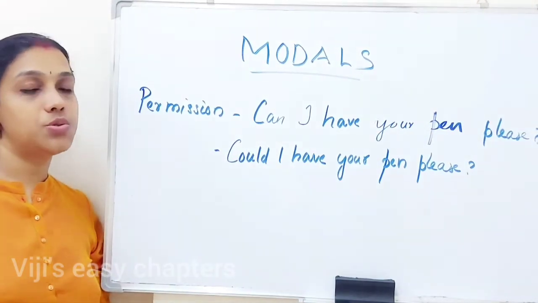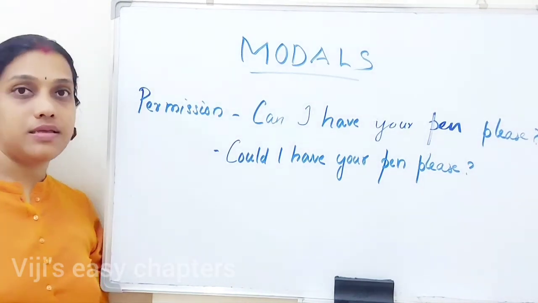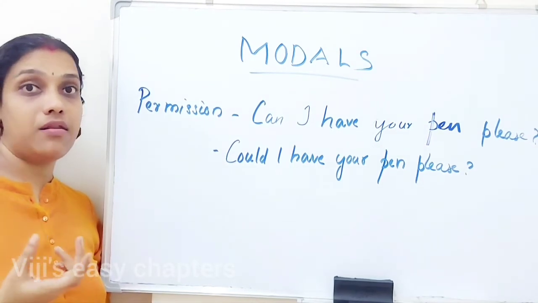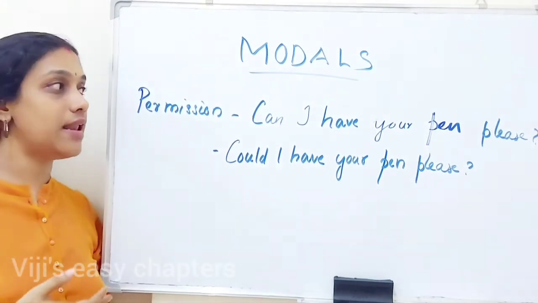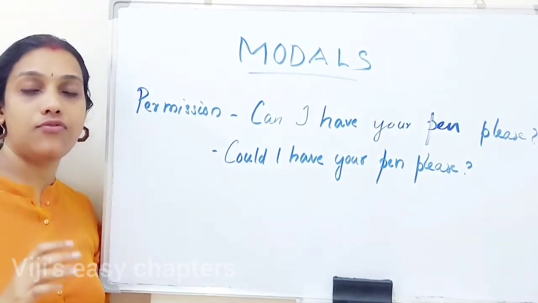Can and could can be used to take permission. The first sentence, can I have your pen please? When we are talking to some friend or when we are asking some friend for a pen, how we will ask? We will be asking like that only, right? Can I have your pen please? Because the situation is informal one.